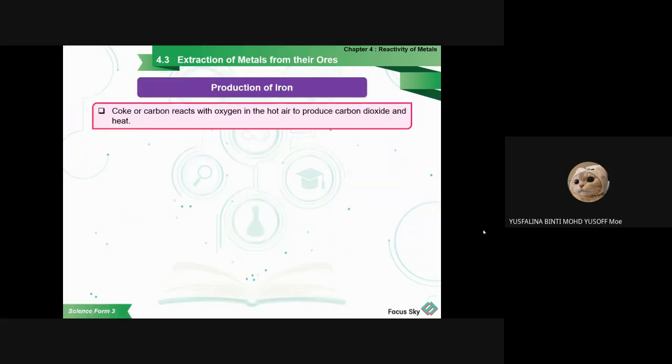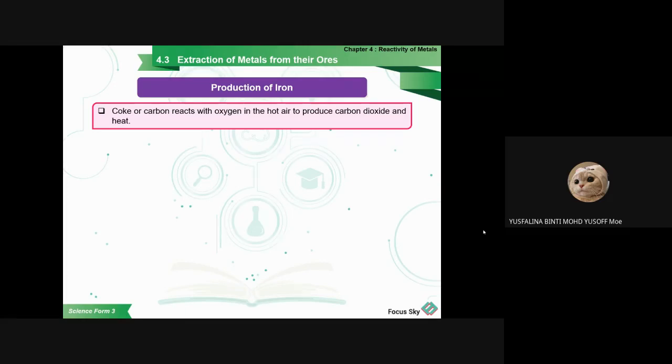Okay, so the production of iron. We will see one by one how you produce the iron. You have to remember that in the blast furnace, they will produce two things. The first one is iron. The second one is the slag. So let's see the production of iron first.